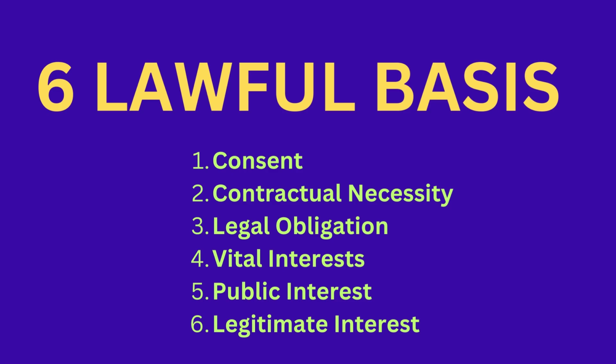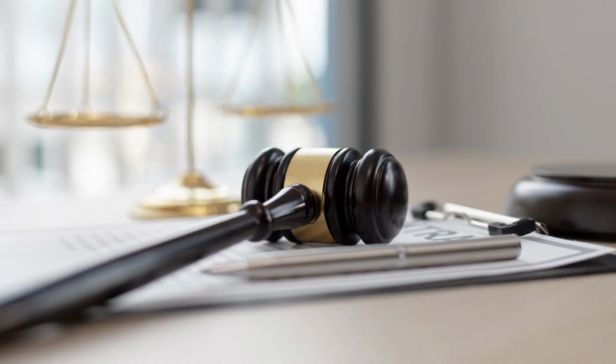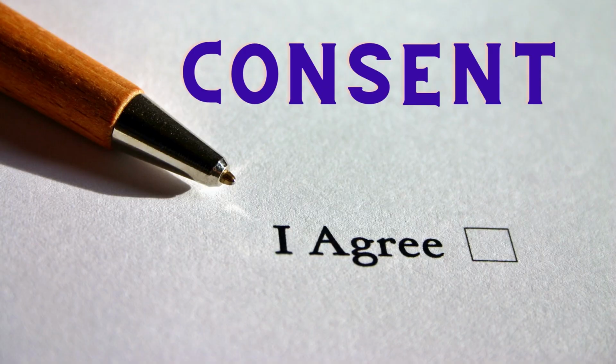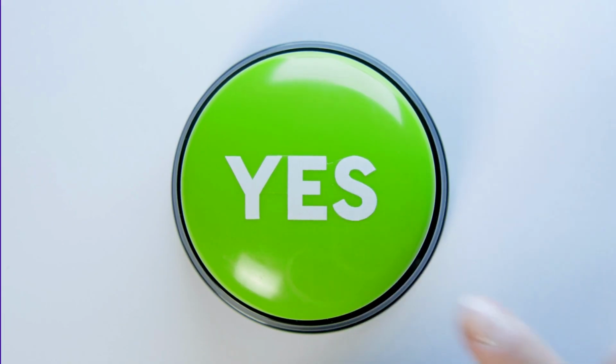Now, GDPR provides for 6 lawful bases to process the data. Number 1, consent. The data subject must give an explicit consent for the processing of their data and also for a specific purpose.